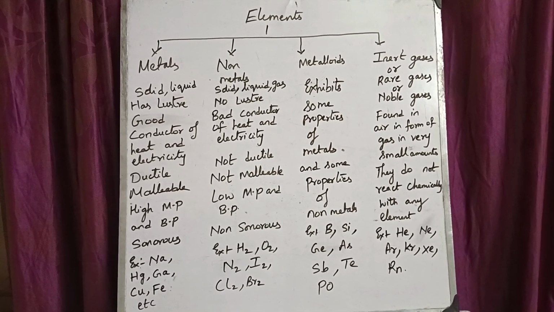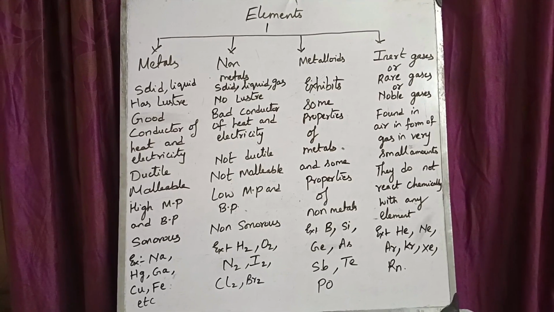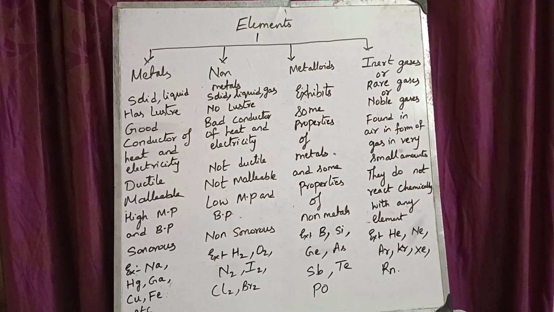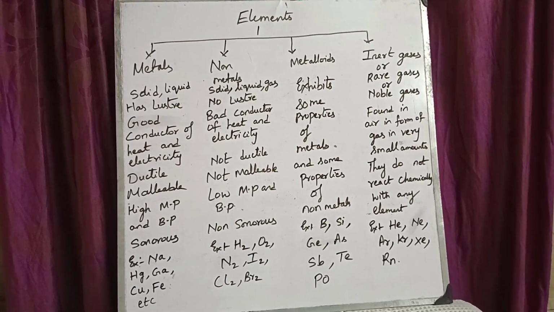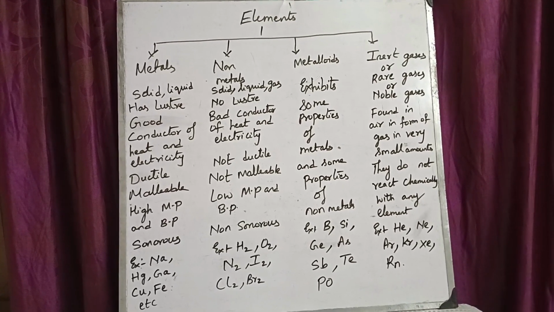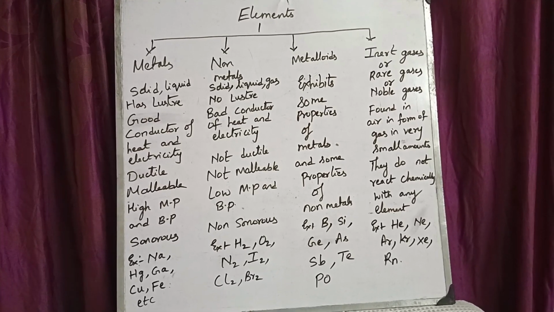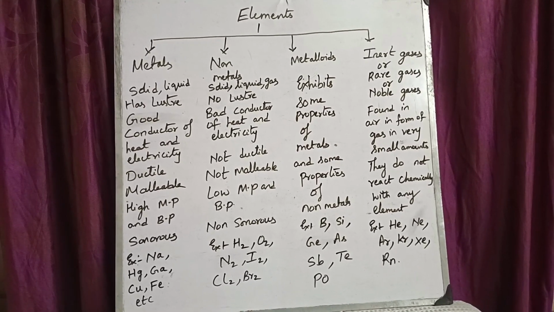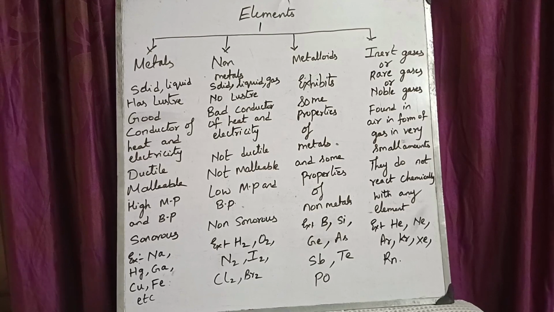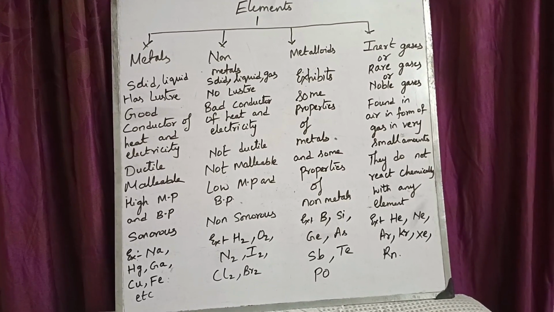Examples of metals are copper, mercury, sodium, potassium, calcium, iron. These all come under metals only. For non-metals: hydrogen, oxygen, nitrogen, fluorine, chlorine, bromine, iodine. These all come under non-metals. Examples of metalloids are boron, silicon, germanium, arsenic, antimony, tellurium and polonium.